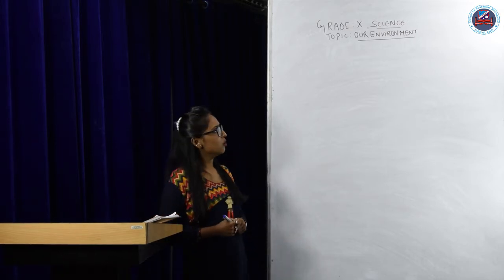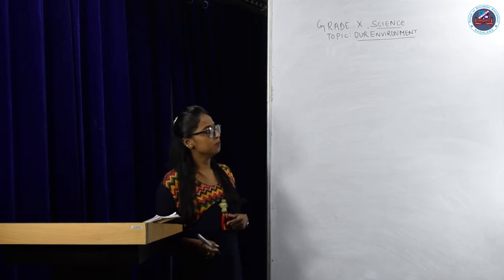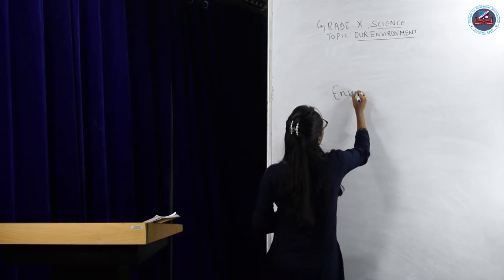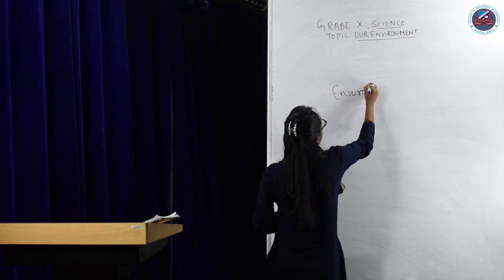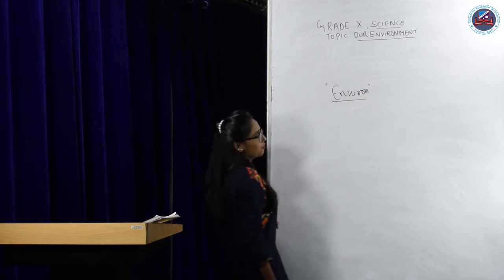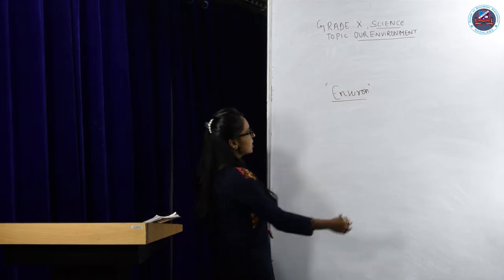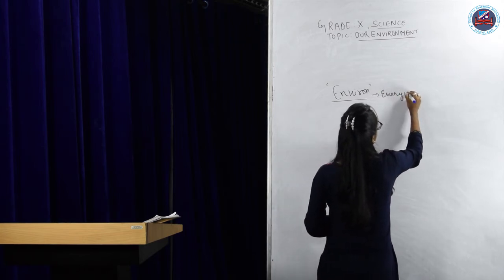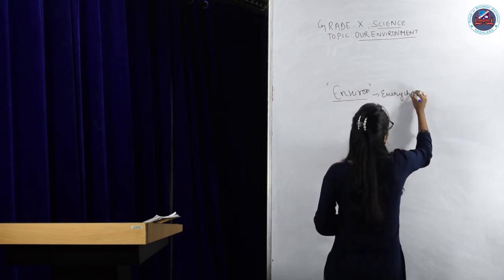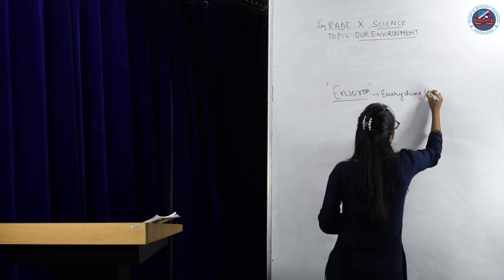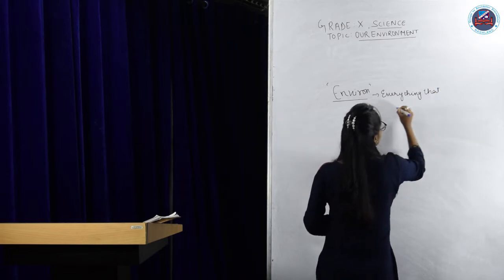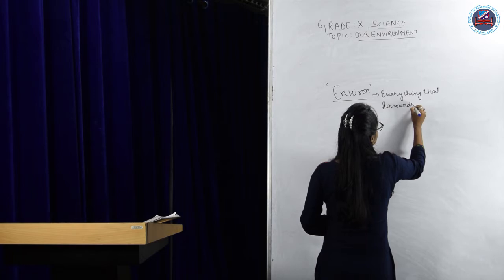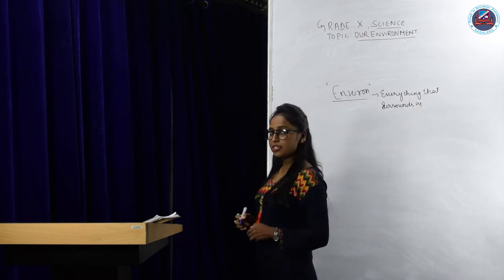Now see, the word environment is derived from a French word, environ, which means everything that surrounds us.